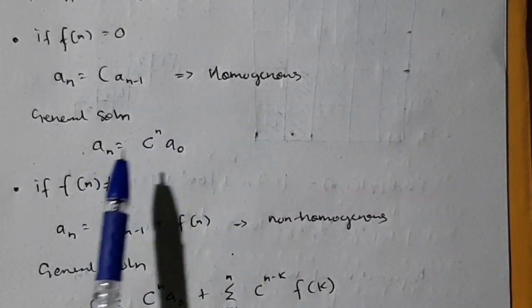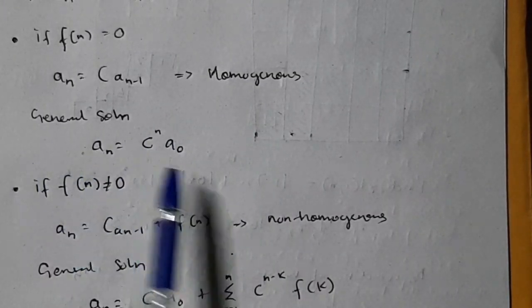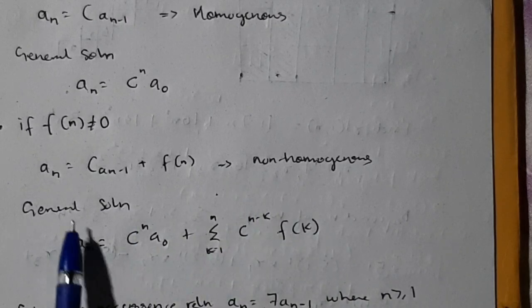If it is homogeneous, this is the formula of general solution. If it is non homogeneous, this is the general solution.